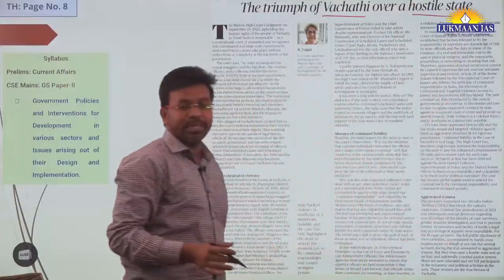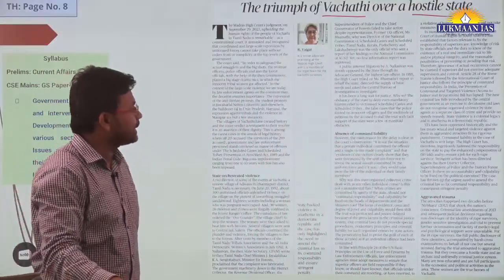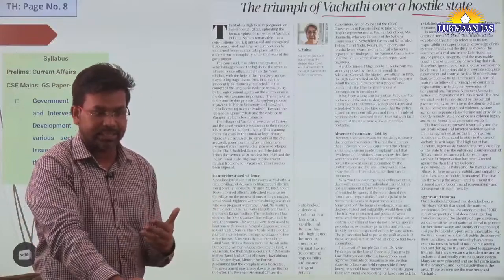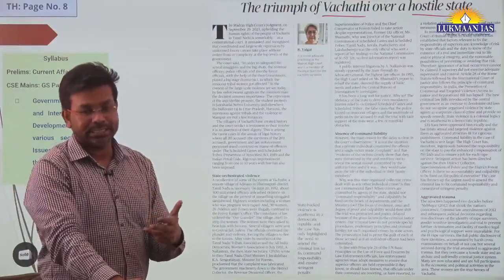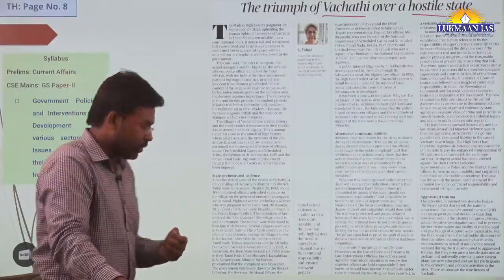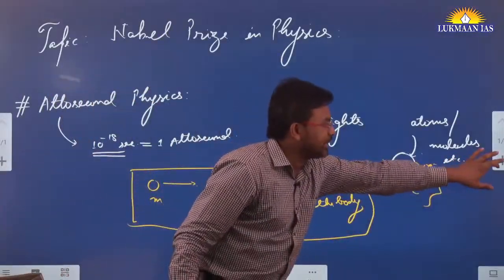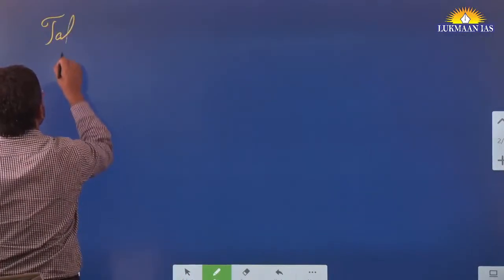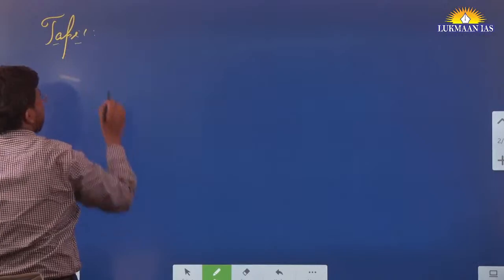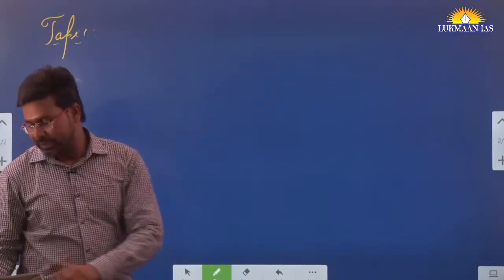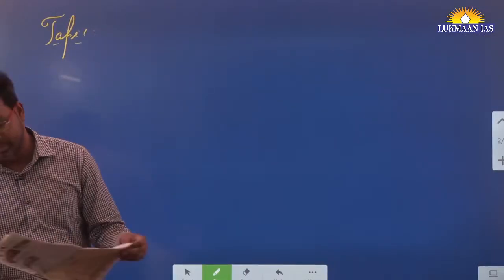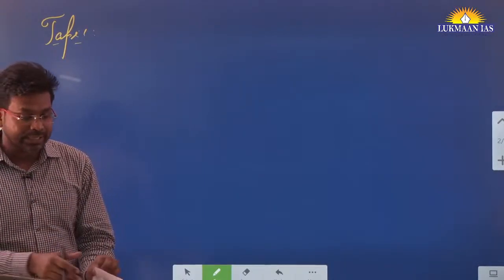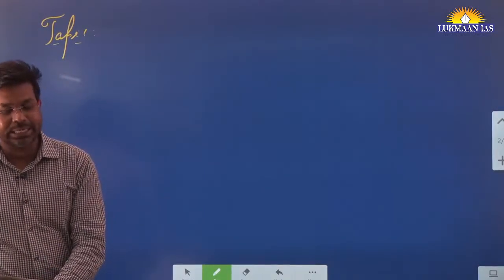Now this topic is important because in this topic they have talked about how a state can organize atrocities against its own people. Okay, so basically in this article, I am going to write the name of the article and quickly we will understand. This article says, the word Vachathi that they have mentioned, it's the name of a place.